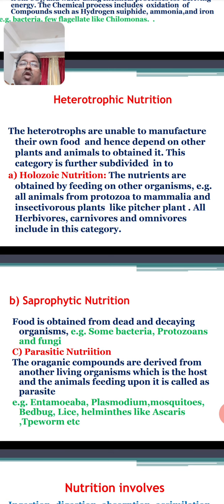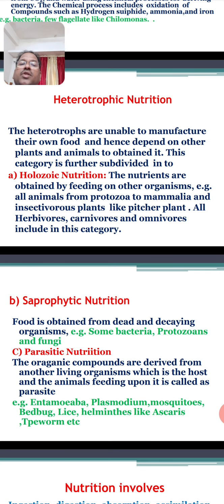These heterotrophs are unable to manufacture their own food in the body, and hence they depend on other organisms like plants and other animals to obtain their food. This heterotrophic nutrition is further divided into different types. The first one is holozoic nutrition.